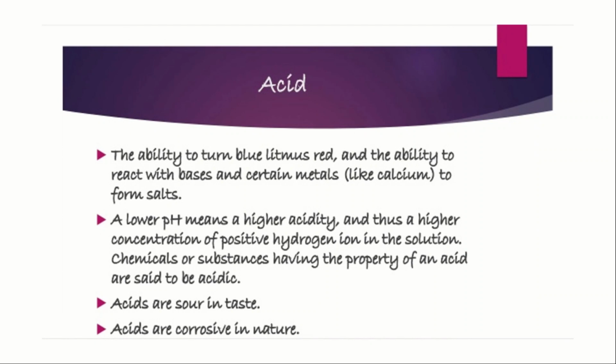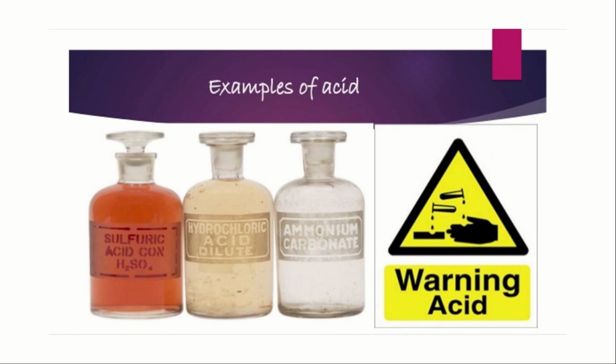Let us have a quick recap of all the basic definitions. Acid: the ability to turn blue litmus red and the ability to react with bases and certain metals like calcium to form salts. A lower pH means higher acidity and thus a higher concentration of positive hydrogen ions in the solution. Chemicals or substances having the property of an acid are said to be acidic. Acids are sour to taste and they are corrosive in nature. Examples of acids are sulfuric acid, hydrochloric acid, and ammonium carbonate.